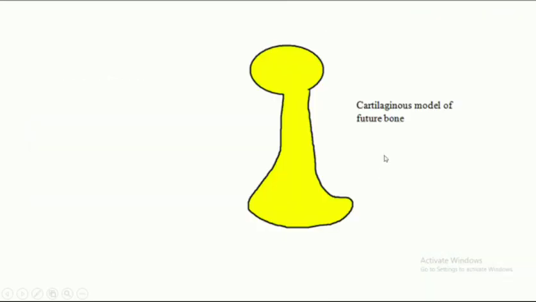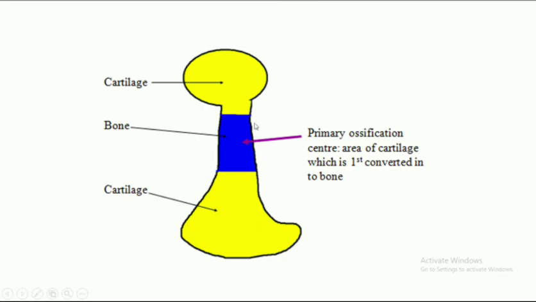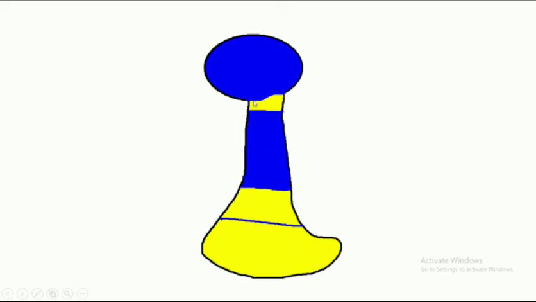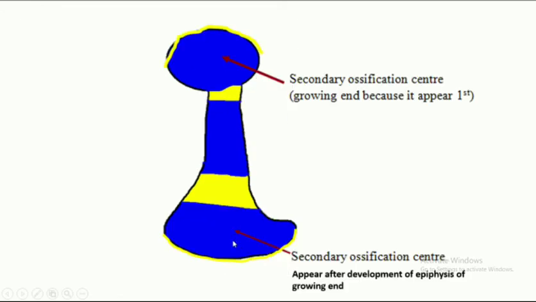So, to summarize the epiphysis. This is the cartilaginous model of future bones. This part of the cartilage is converted into bones. This is known as the primary ossification center. This is known as the diaphysis. In adult, this is known as the shaft. This is the secondary ossification center. This part is known as the epiphysis. This is also known as the upper end. This is another secondary ossification center. This is also known as the epiphysis, and this is the lower end of the typical long bone.